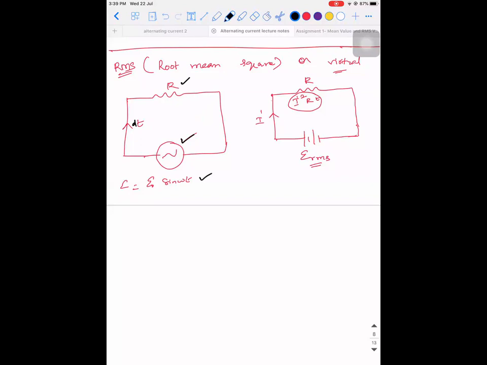Across the same resistor R, you have connected a DC source whose potential difference is E RMS, right? So we will be sending the current using both the devices for the same amount of time.